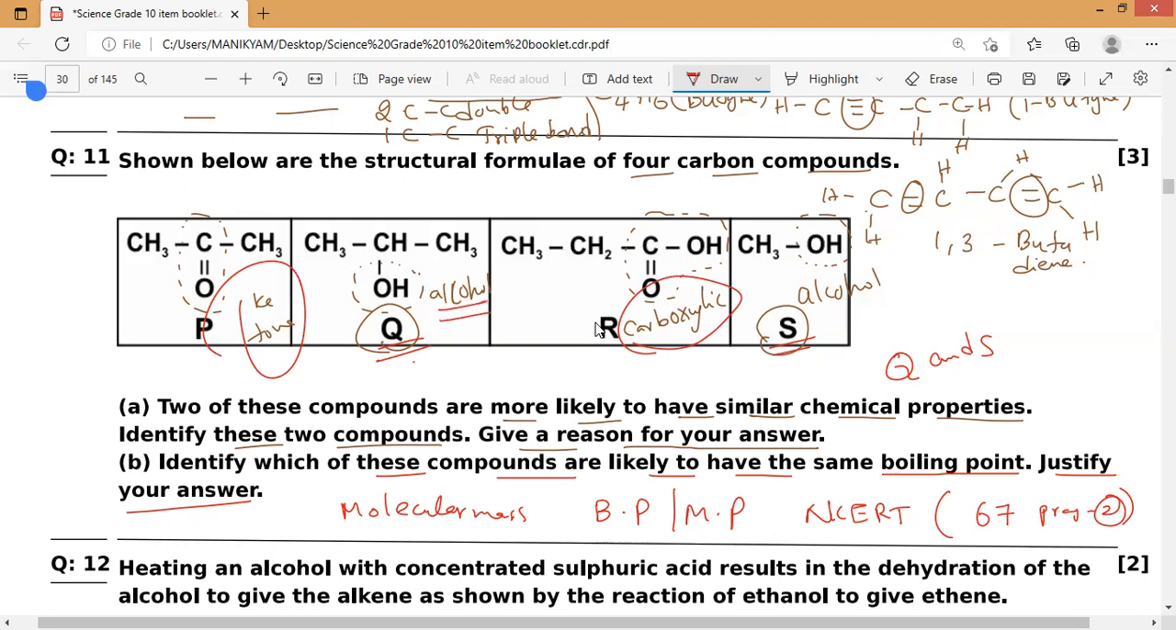Maybe you might be thinking this is alcohol and this is alcohol, so having the same functional group, maybe they have the same boiling point. No, definitely they will have different molecular mass. In Class 9 you studied molecular mass. Take this one, the formula is CH3OH, and this one has three carbons, C3, and hydrogens 3, 4, 7 and 8, so C3H8O. So definitely the molecular mass is different.